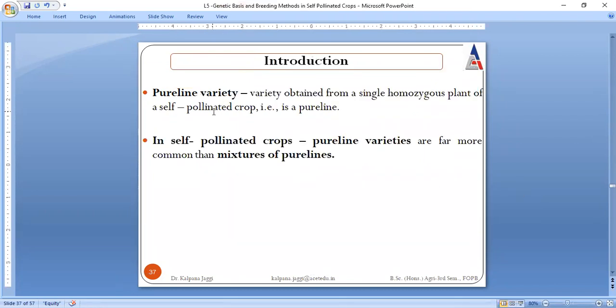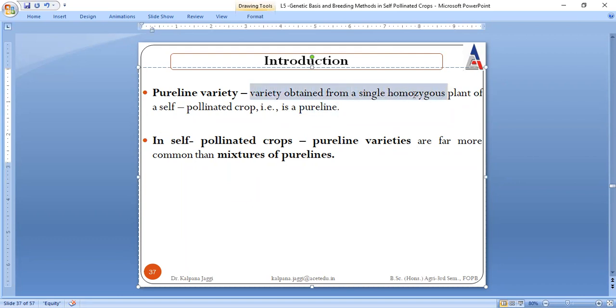And you must be thinking, if it has the same genetic content, then ma'am, why do we need to go for breeding? Because breeding is not always done for creating variations. Breeding is often done just for obtaining superiority of the progeny over their parents, right? So what is pure line? A pure line is a variety obtained from a single homozygous plant. And pure lines are far more common than mixtures of pure lines.